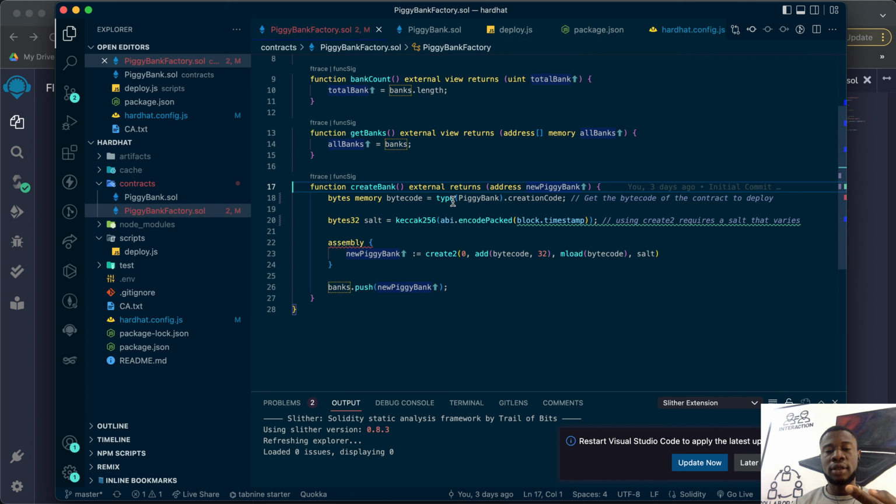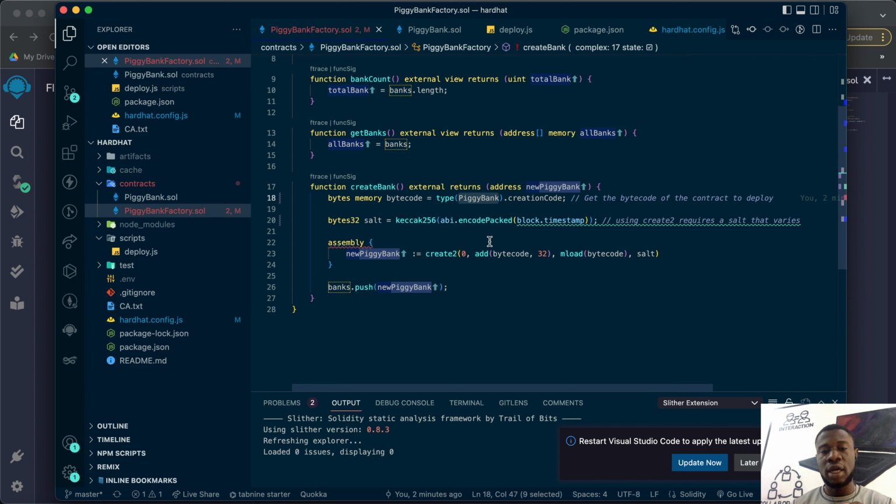So this is how you get the type of this contract type. You get it and you use dot creation code, which gets the bytecode of the contract you want to deploy. Then you get your salt and pass it to a keccak256 hash and abi.encodePacked. I'm using block.timestamp. Yeah, I know this is not the best approach.